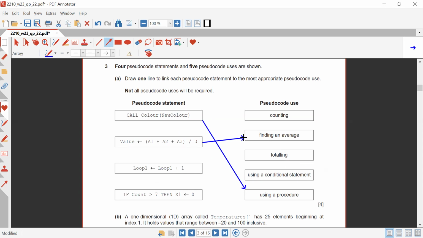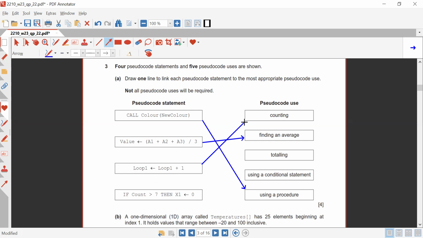So that means we are taking out an average, because sum divided by the number of the contents is over here. Then we do have a loop provided with the value loop plus 1. So that means we are counting over here. We are not taking out the total, or the sum. We are counting. That means a counter. Increment by 1, then increment by 1, then increment by 1, and so on.